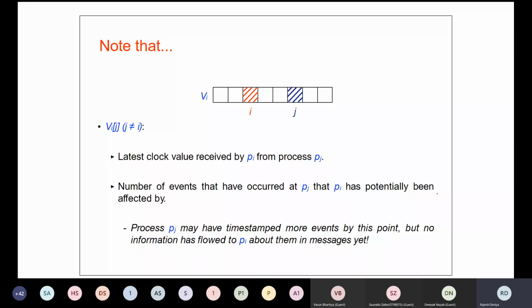Now you have to note that at any given point of time, these two things are not going to be equal. You will understand this with the help of an example. Now these are the rules.